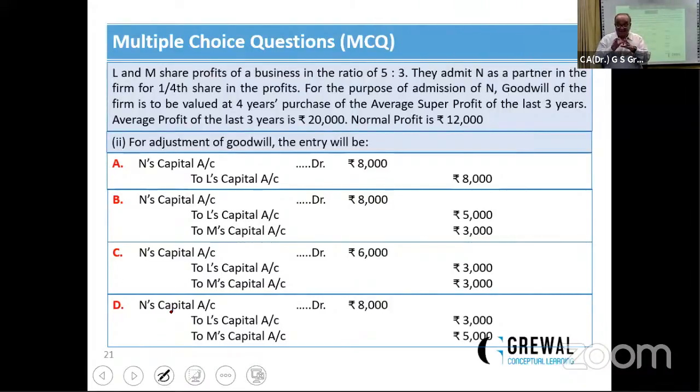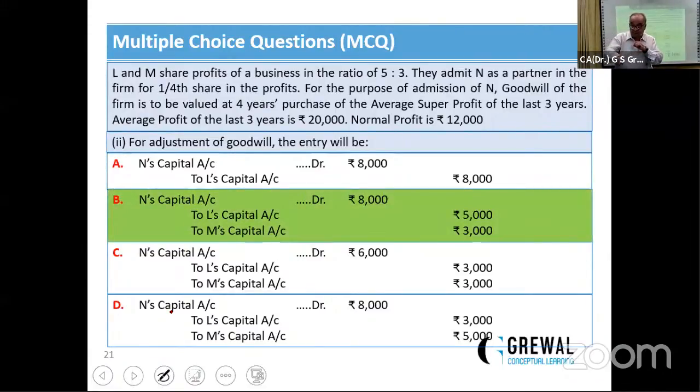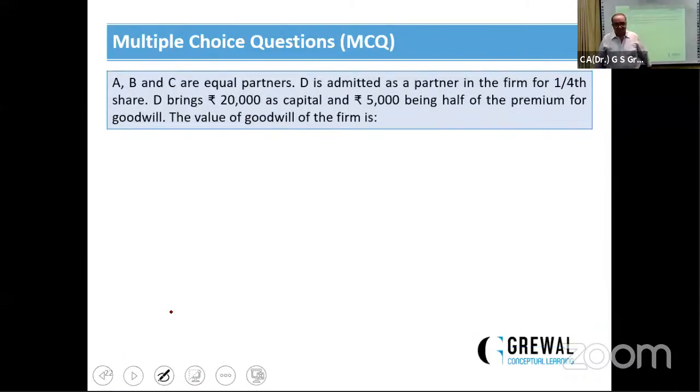Obviously, they will sacrifice in the ratio of 5:3. Definitely, N's capital account will be debited by 8,000. L's capital 5,000 and M's capital will be 3,000, in the ratio 5:3. B is the correct answer. Thank you. Next.